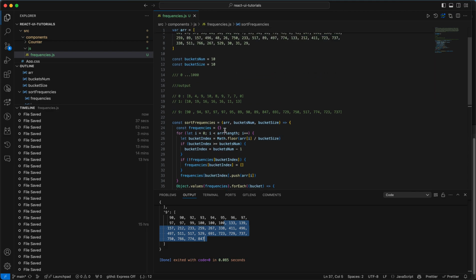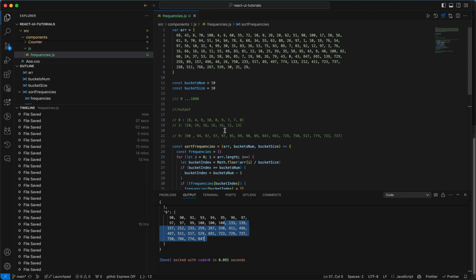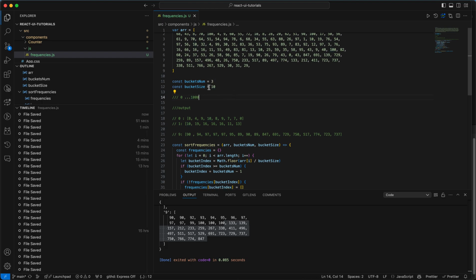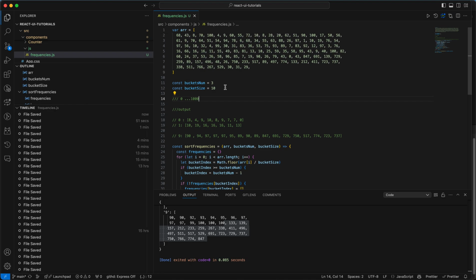What is interesting is that because we have bucket num and bucket size, we can actually change the number of buckets. Let's try: what happens if I have 3 buckets? We expect that everything behaves the same, just that we will have only 3 buckets, and the third one will contain most of the numbers.